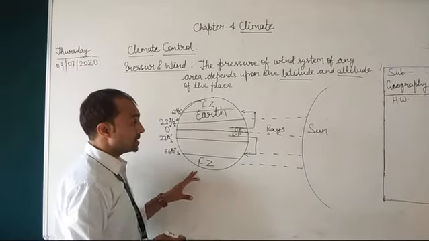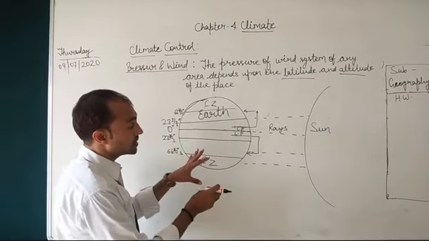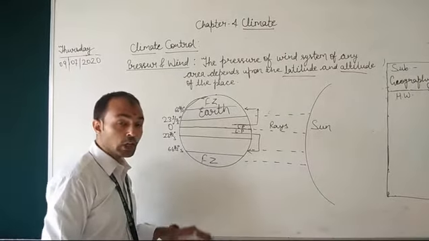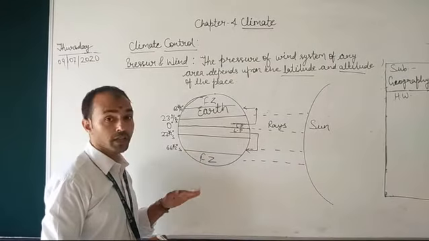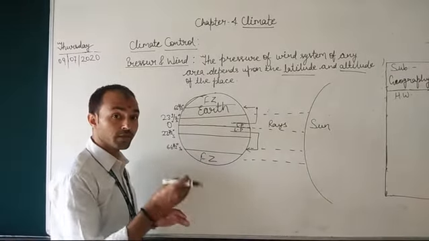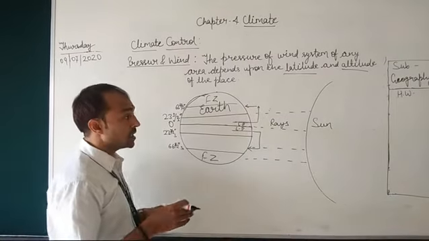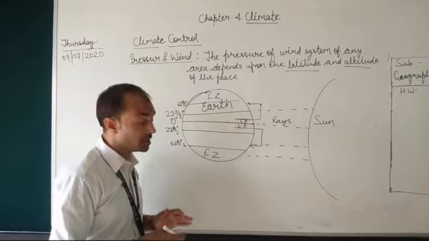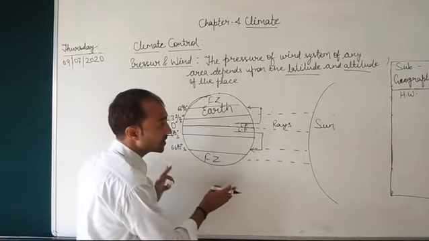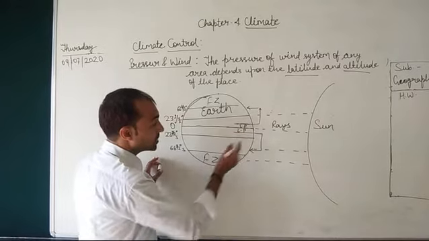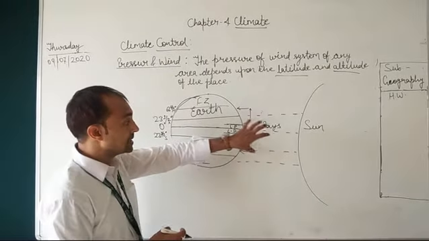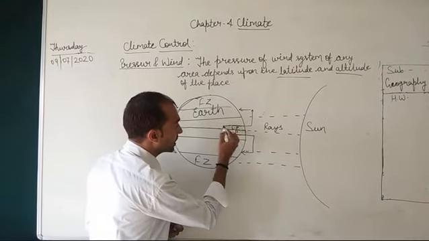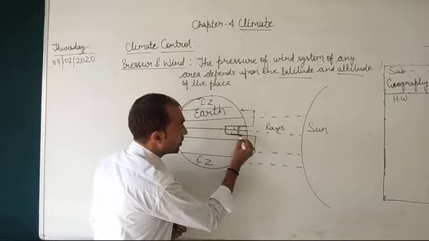Now in that context we have to learn this one. We have also learned in altitude that as we go up from the surface, there is a less dense atmosphere, and because of this temperature decreases. So now how are these connected with this concept? At the equator, when the sun gets strong, there is a creation of low pressure.